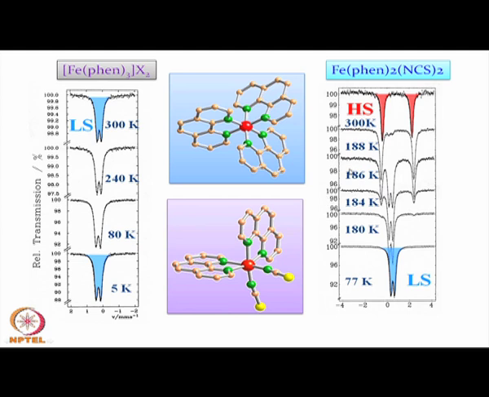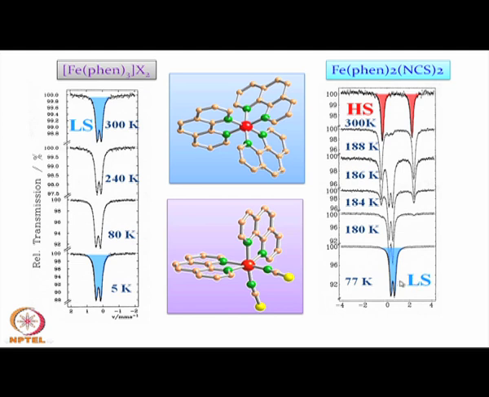So, this is the range we have seen in one other previous example, that around 185 Kelvin the corresponding transition is taking place from low spin to high spin. The magnetic susceptibility data you have seen earlier in one other example is similarly applicable for the Mössbauer spectroscopic data as well.